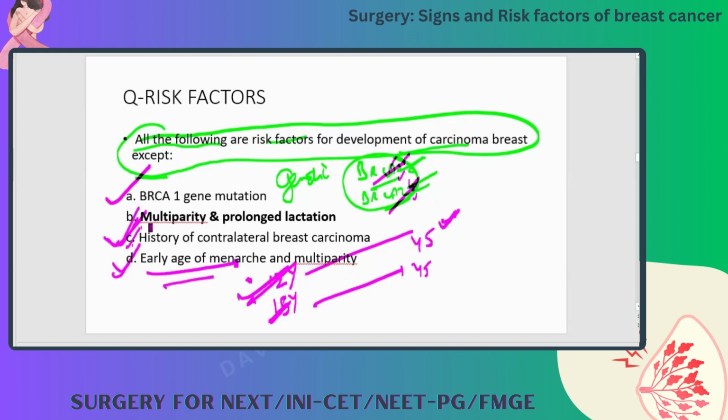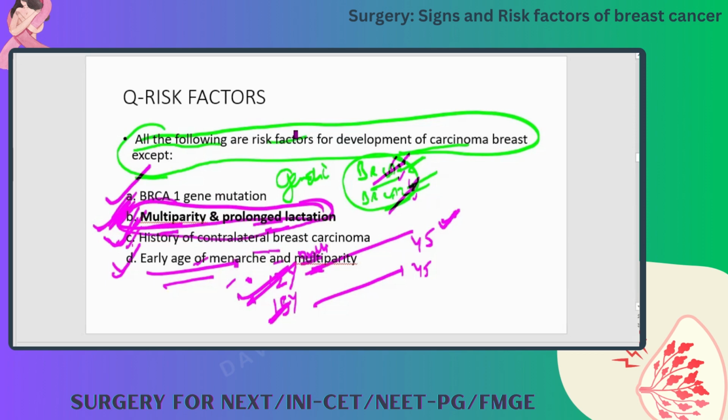Sorry, this is not multiparity, this is nulliparity. Early age of menarche and nulliparity are risk factors. Multiparity and prolonged lactation are protective factors, because once she is parous or in the lactating period, there will be no hormonal imbalances at the time, right? A state of hyperestrogenism, such as early menarche, late menopause, and nulliparity, is what is considered.